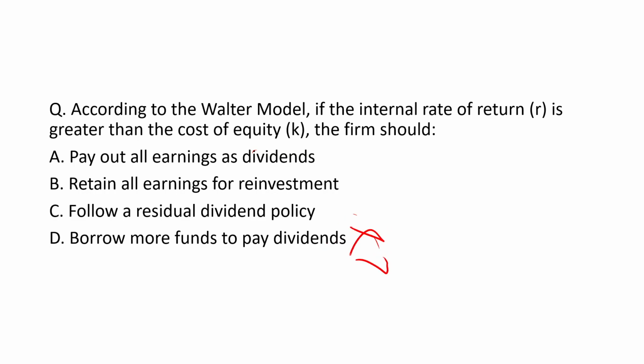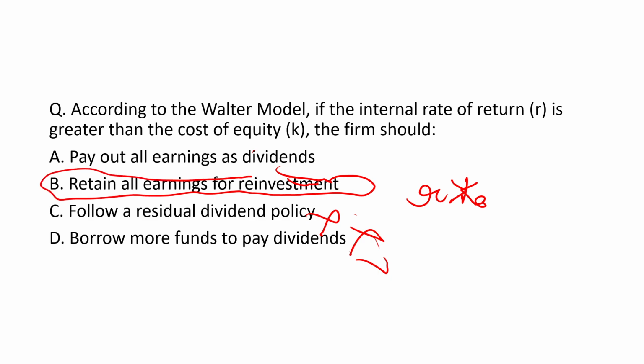Okay, so no borrowing will be done, no residual policy will be followed. Now it is saying R is greater than K. Okay, returns are greater than cost of equity. So in this case we will retain the earnings for reinvestment purpose. So option number B will be the right answer.